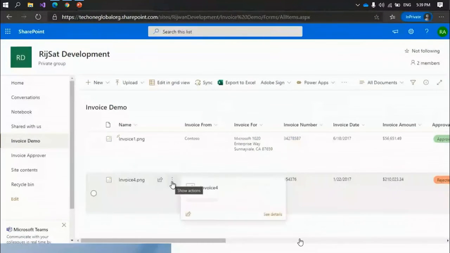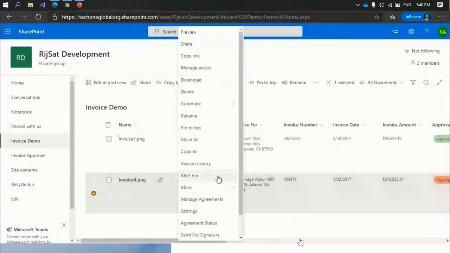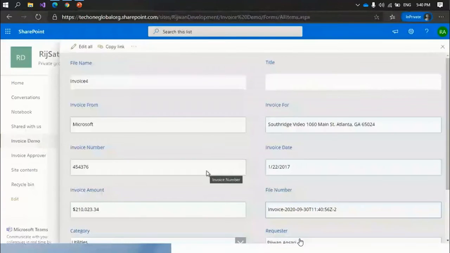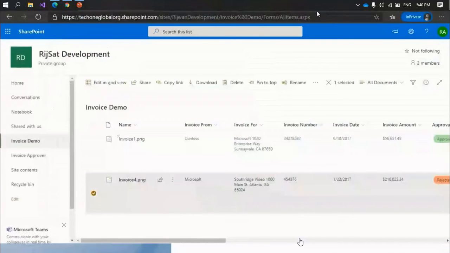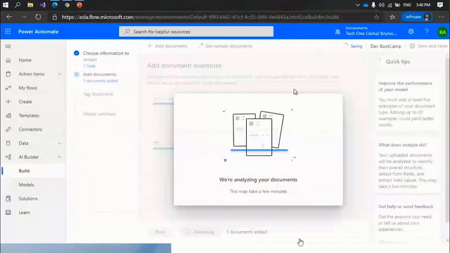Now let me show you some more options we have here. I have applied some more features here. When this file is uploaded initially, the data will be extracted from the document itself and a file number will be generated. Then the user needs to choose the category, and based on that, this request will flow. So let me show you my flow.